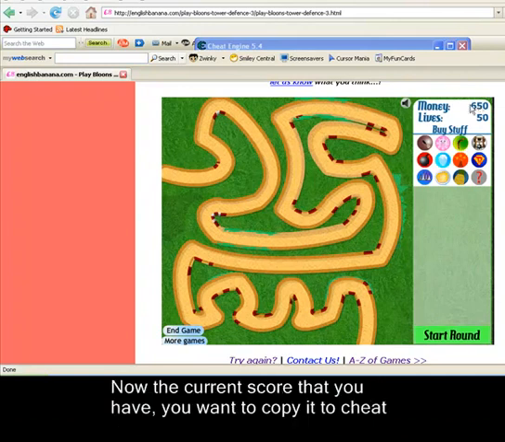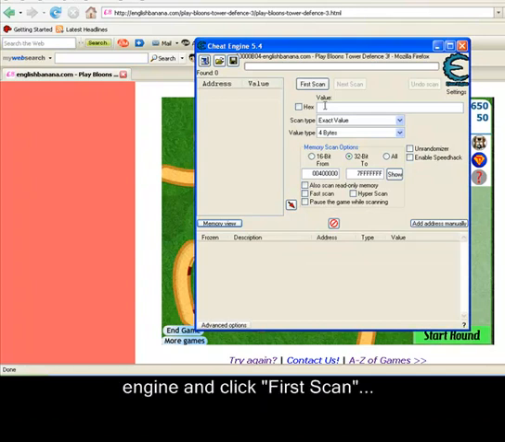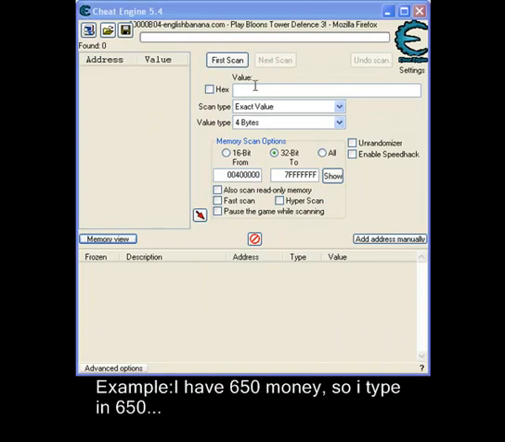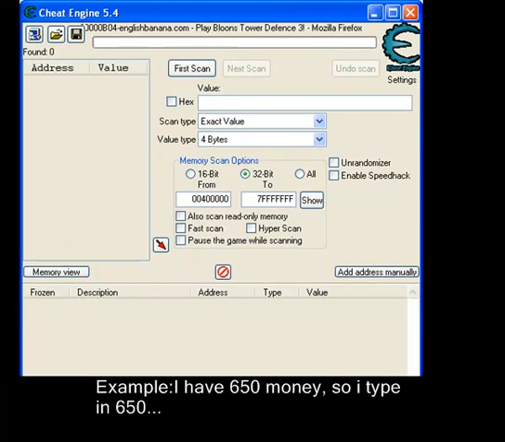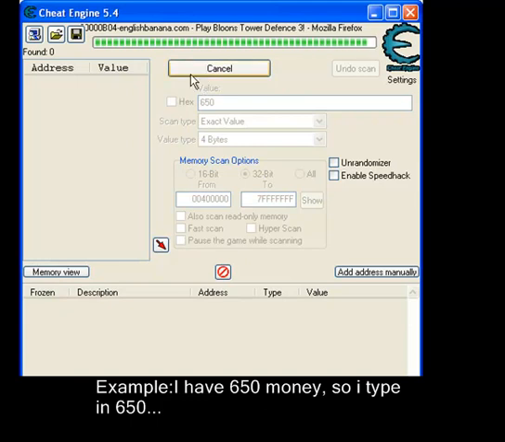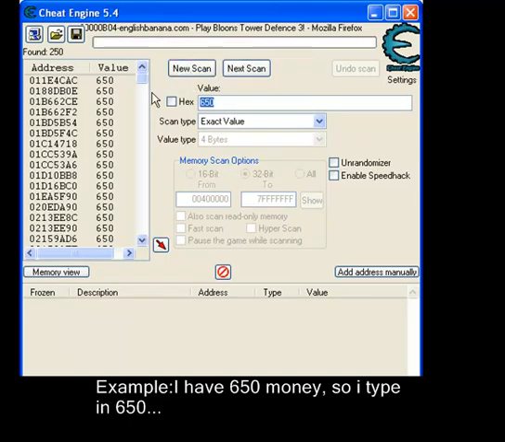Now your current score you have, you want to type that in on Cheat Engine. Like mine is 650, so I type in 650 and type in first scan. Alright, 650 first scan. Now you end up with a bunch.